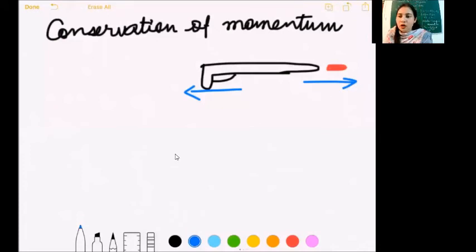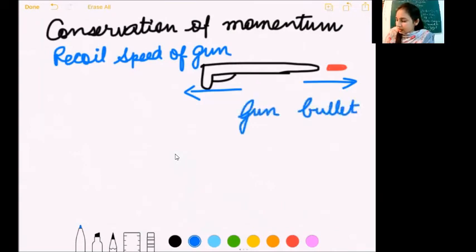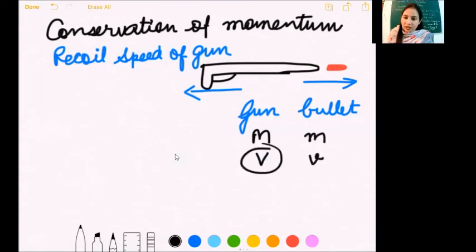So students, let's do a most common example of the law of conservation of momentum, that is recoil of a gun. So we are going to calculate the recoil speed of a gun when a bullet is fired. So this is our bullet that is being fired, right? Suppose we are having gun and bullet. Since gun is bigger, let us take its mass to be capital M and velocity to be capital V, and of bullet small m and small v. So we aim to find the recoil speed of gun. Capital V we are supposed to find.